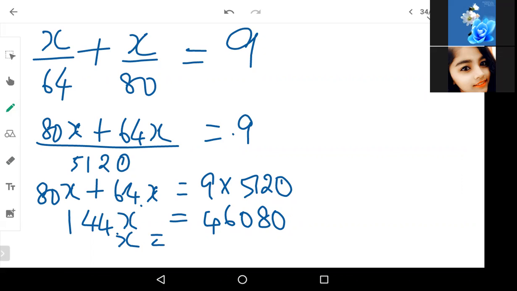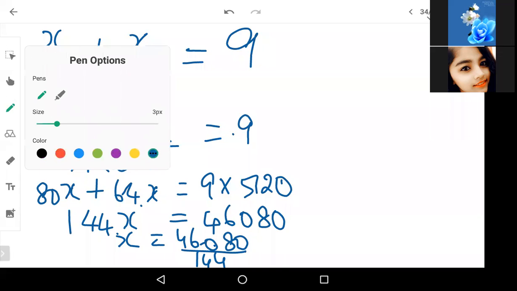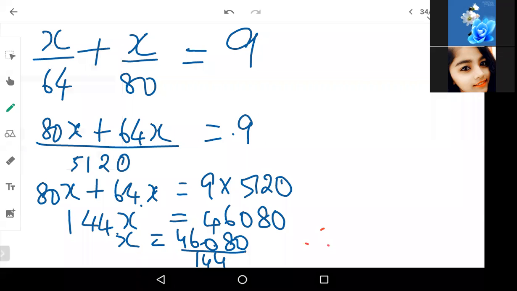So x is equal to 46080 divided by 144. How much do you get? 46080 divided by 144 will give me x is equal to 320 kilometers.